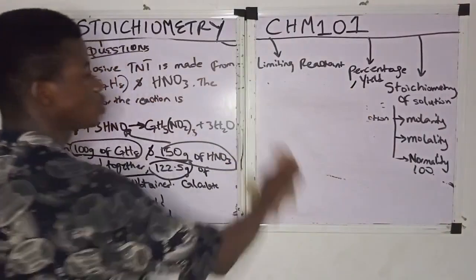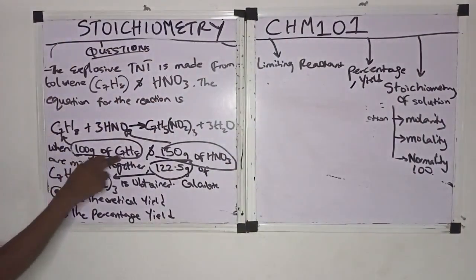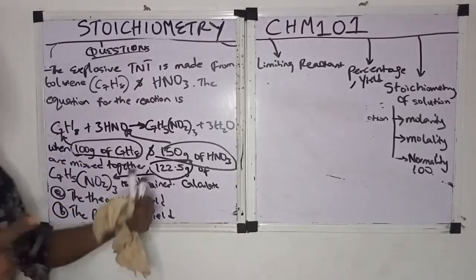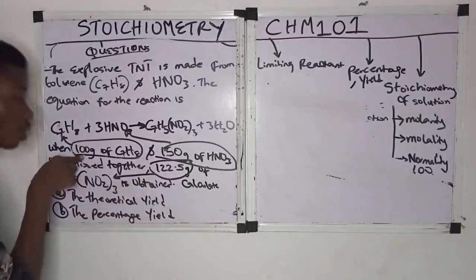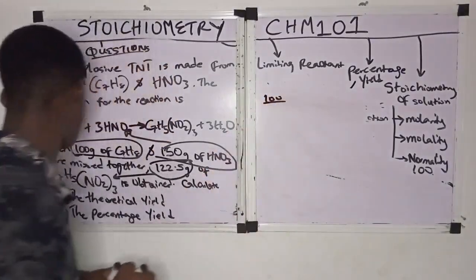I've shown you guys earlier, so let's be fast. Now this is the mass of toluene. We need to convert 100 grams to mole, right? So 100 divided by the molar mass of toluene.